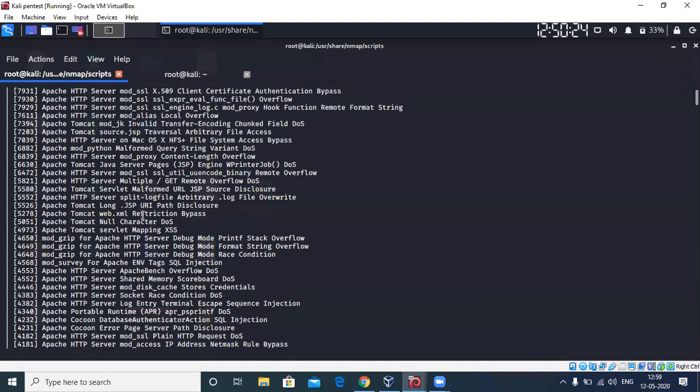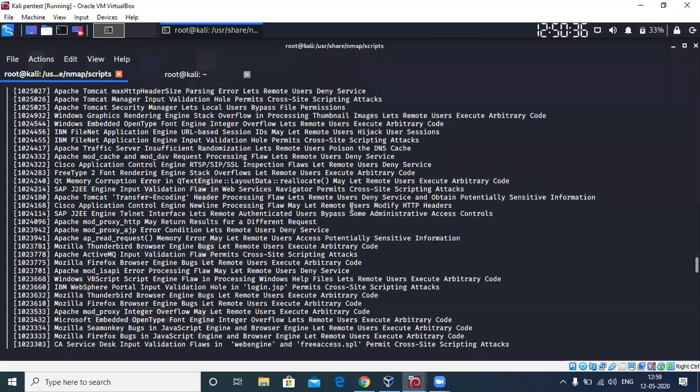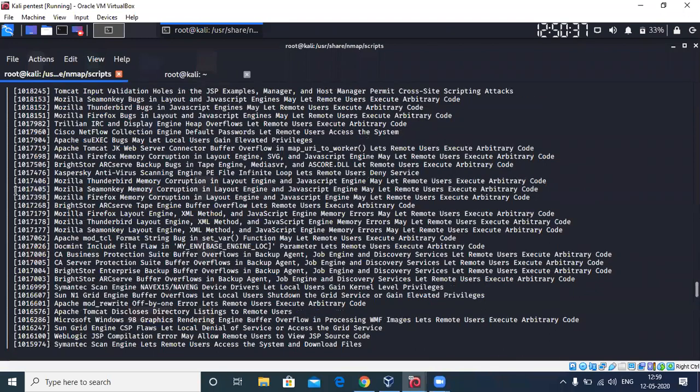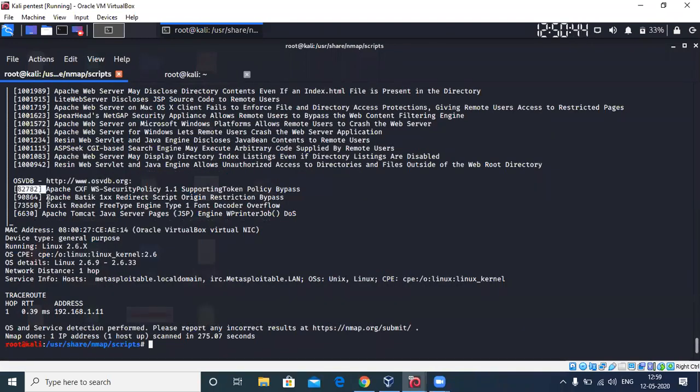All right. So yeah, this is not going much further. This is how big a Vulscan report will be. You can check out different vulnerabilities in this, and if you have the OSVDB ID, you can go ahead and Google and search for it to get an exploit too. That was something about the script.